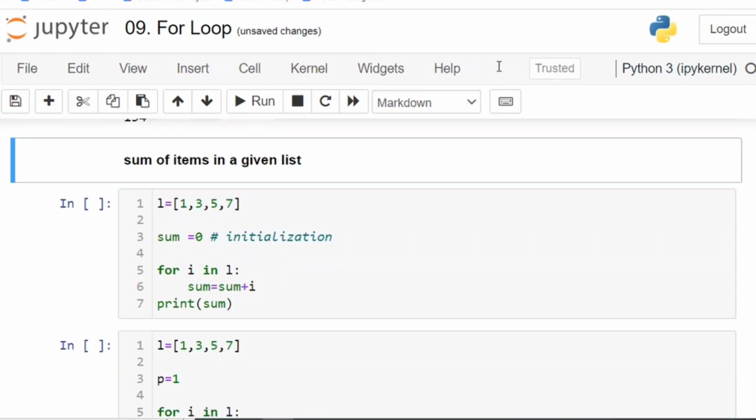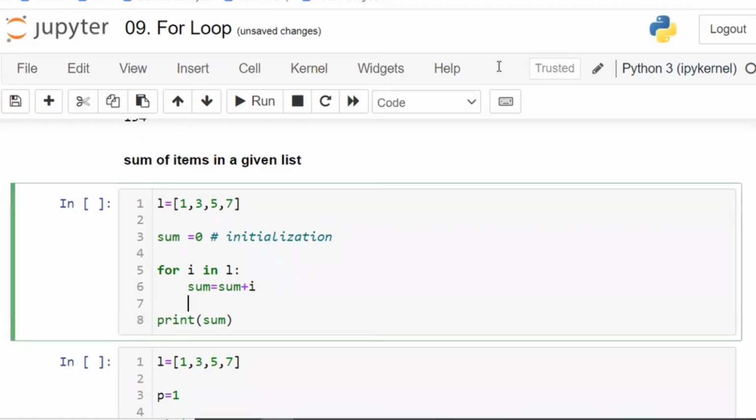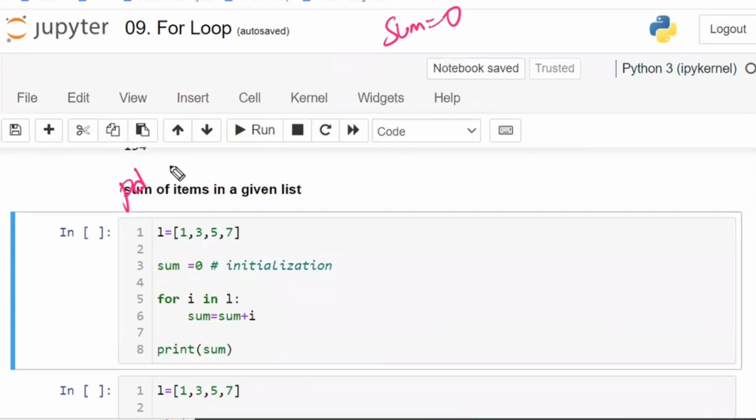So see here: L = 1, 3, 5, 7; for I in L: sum is equal to sum plus I; and print sum. Now what happens? First sum is equal to 0. It will write like this. Okay, completed.